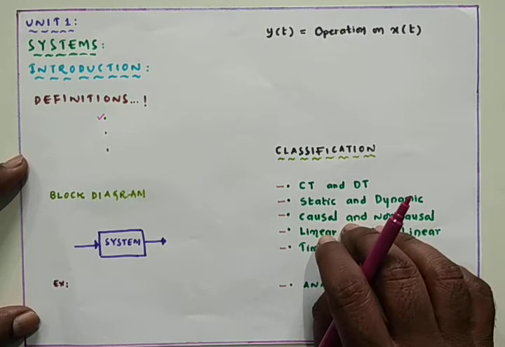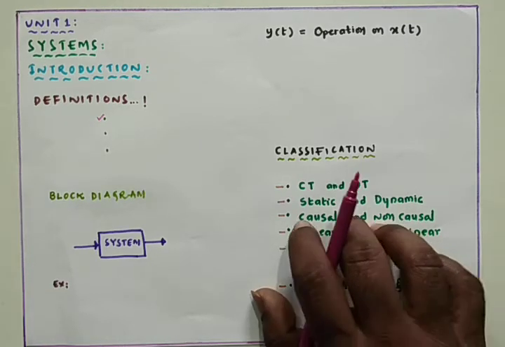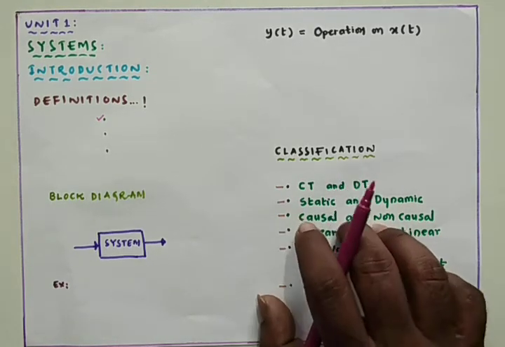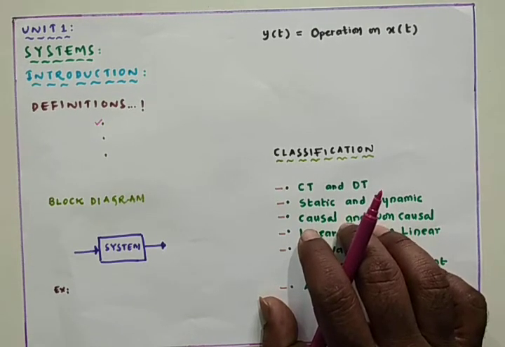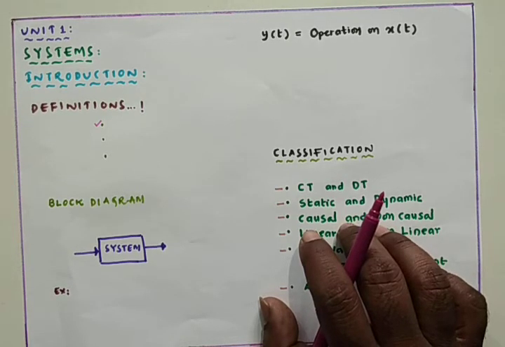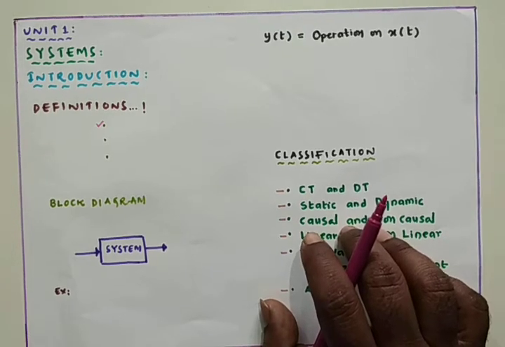So in simple terms, I can simplify the definition: a system is a physical entity that manipulates one or more signals to accomplish a function, thereby producing a new signal.